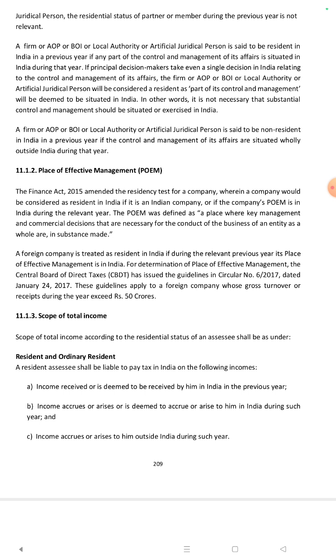If principal decision makers take even a single decision in India relating to the control and management of its affairs, the firm or AOP or BOI or local authority or artificial juridical person will be considered a resident, as part of its control and management will be deemed to be situated in India.